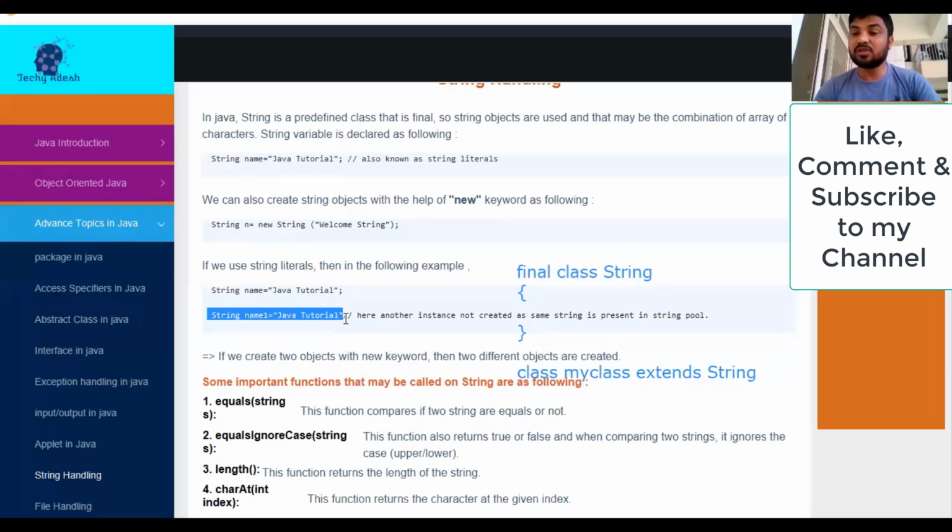This is the basic concept. Suppose we declare a new value, not Java tutorial but Python tutorial. Then another variable is created over there because that is not present in the string pool, right?